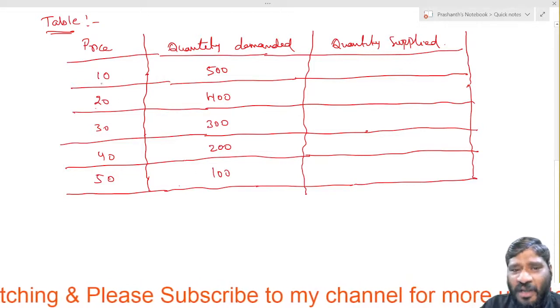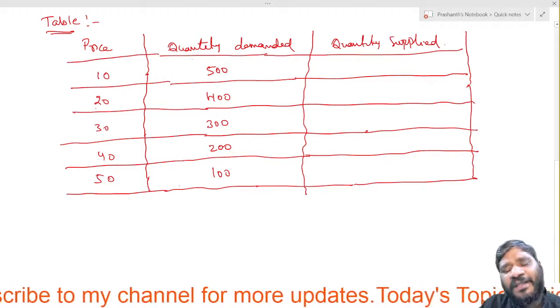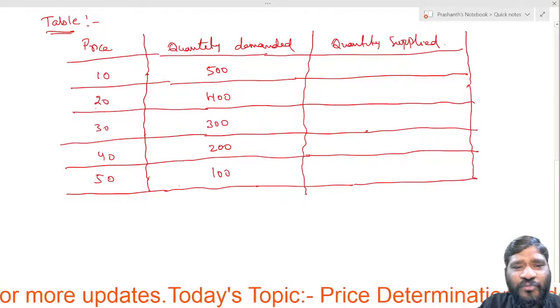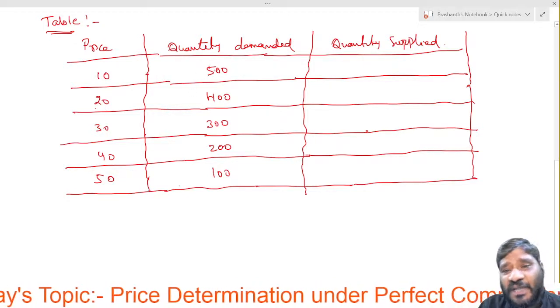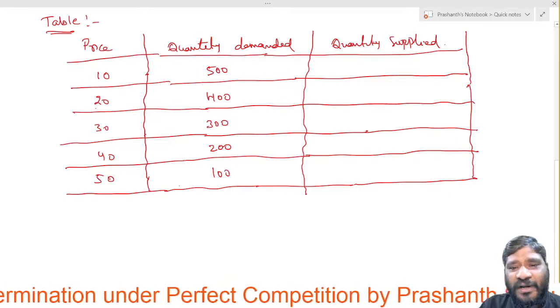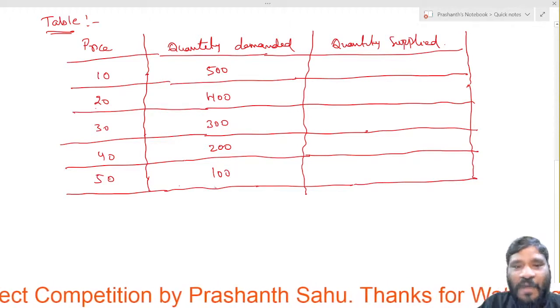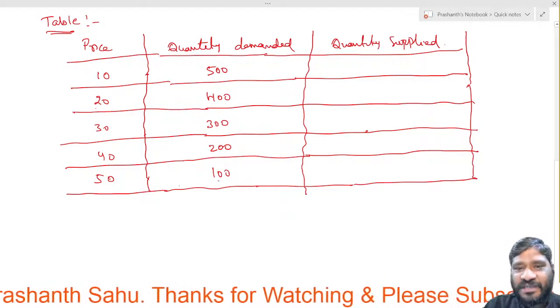What happens here? When the price is less, that is 10, the quantity demanded is 500. But as the price is increased from 10 to 20, 20 to 30, 30 to 50, what happens here? The quantity demanded decreases from 500 to 400, 400 to 300. Likewise, it has been decreased to 100. Means as the price increases, quantity demanded decreases, right?